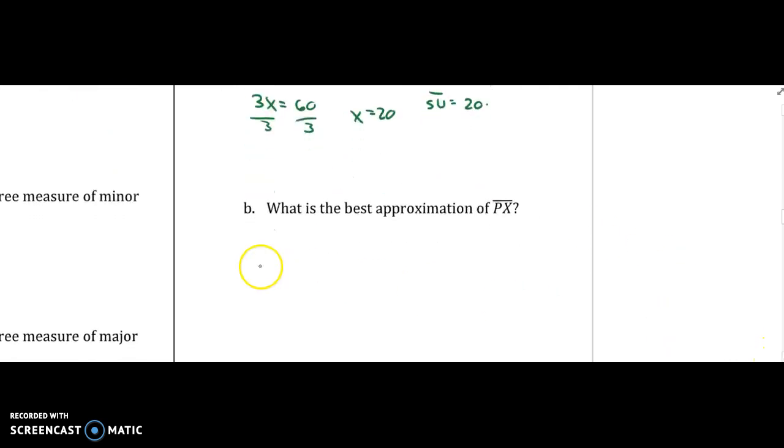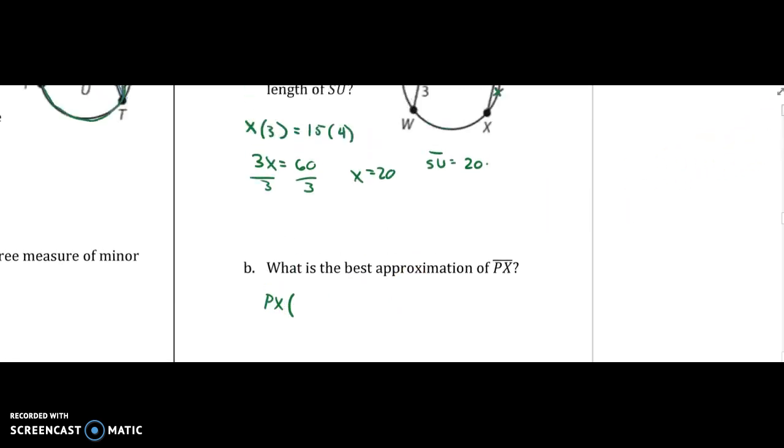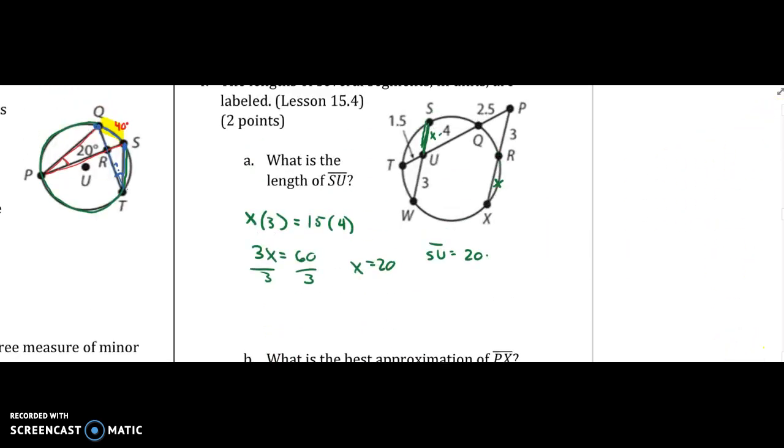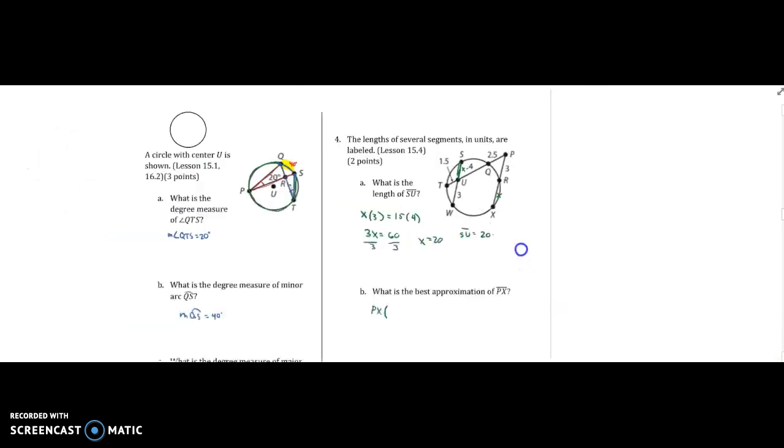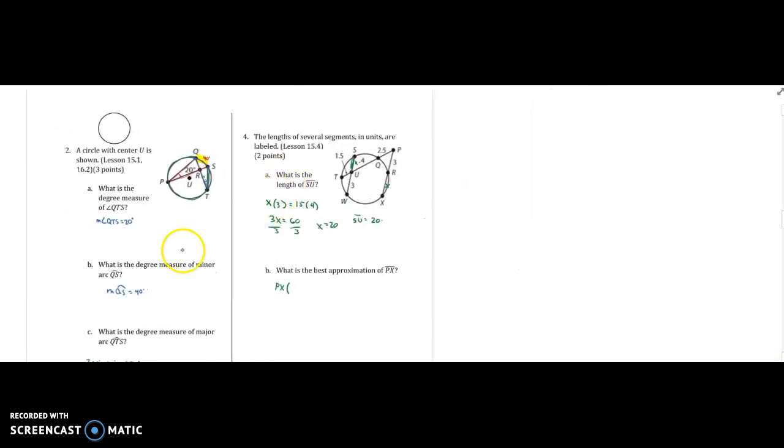So we're going to do PX times PR equals PT, the whole secant, times PQ.